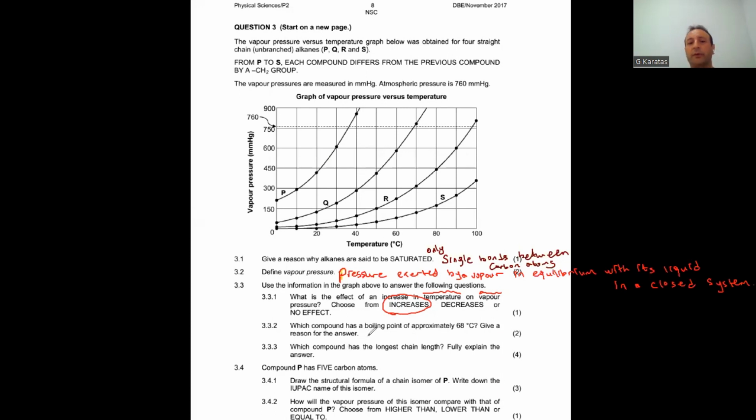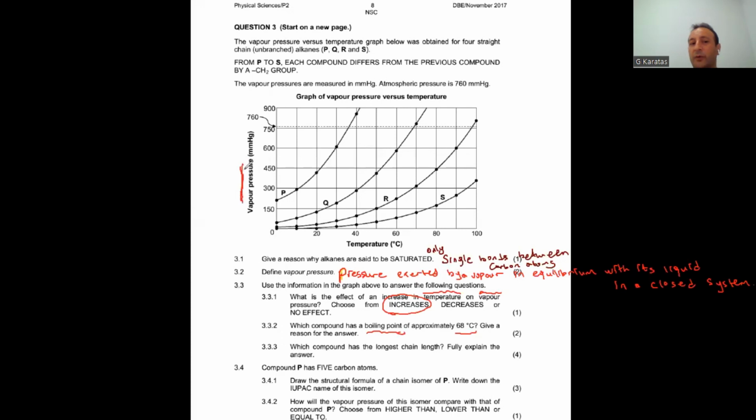3.2.2, which compound has a boiling point of approximately 68 degrees Celsius? Give a reason for the answer. Boiling point, guys, is the temperature where the vapor pressure equals atmospheric pressure.